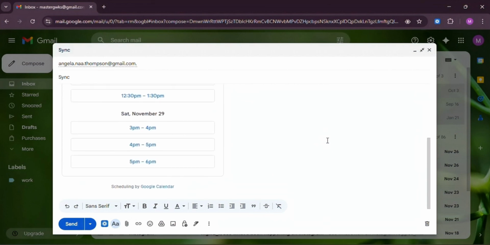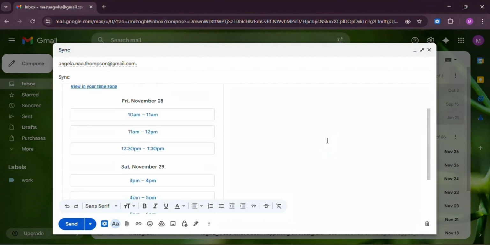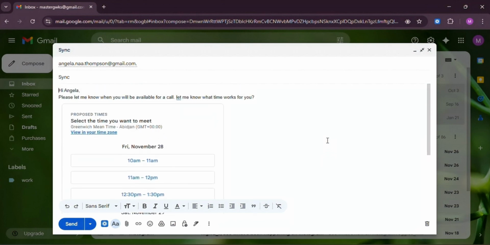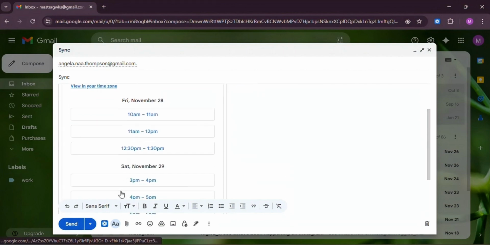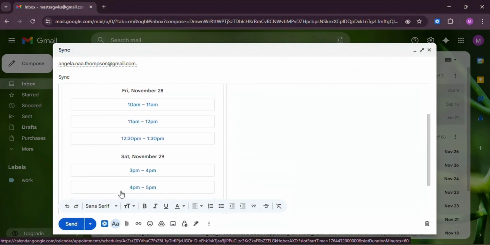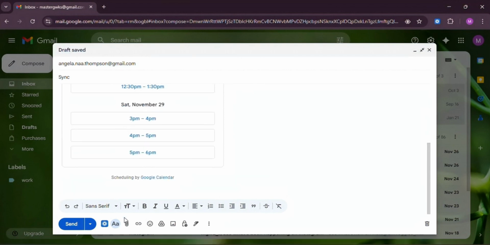And that's how you propose meeting times in Gmail using the Schedule a Time with Me feature. Perfect for students, professionals, teams, and anyone tired of endless scheduling messages. Finally, click the Send button to deliver the email.